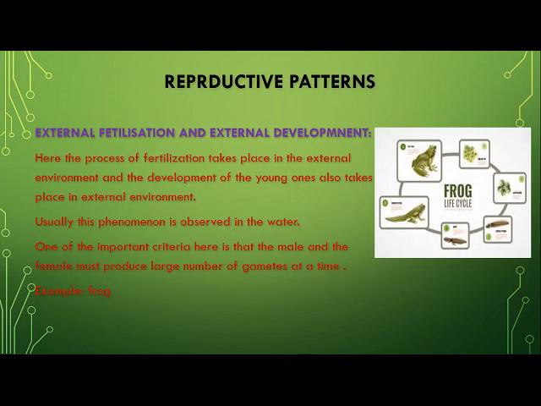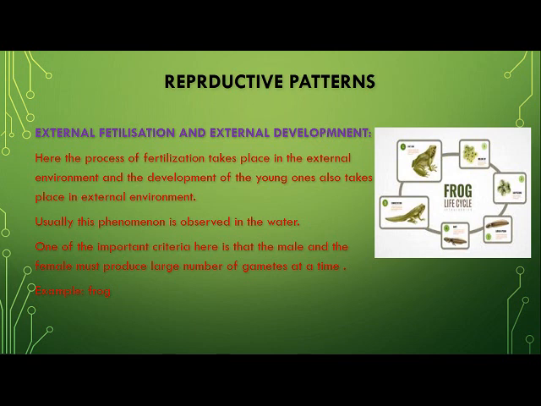Now, children, there are different animals. In this particular lesson, we are discussing reproduction in animals. So that is why my concepts are all concerned only up to the animals. Now children, there are different animals, and in every animal we find that the reproductive pattern is very different.